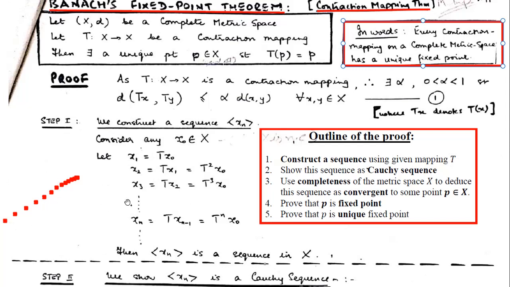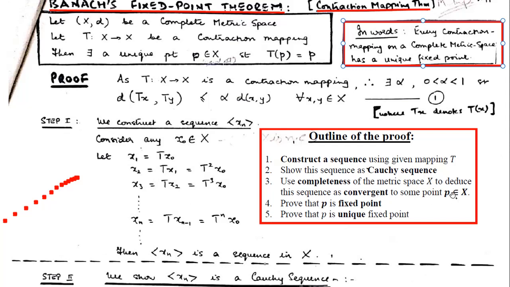I'll show you through a diagram how we are going to construct the sequence. Once this sequence is constructed in step number 1, we'll show in step number 2 that it is a Cauchy sequence, given that the metric space is complete. And once we show this sequence is a Cauchy sequence, we'll use the completeness of the metric space to show that it is also convergent. So the sequence we have constructed, x1, x2, x3 and so on, xn, is a Cauchy sequence in X, and therefore a convergent sequence in X.